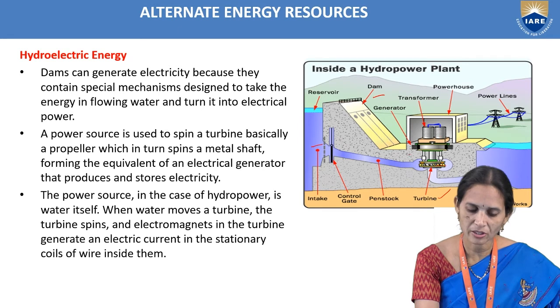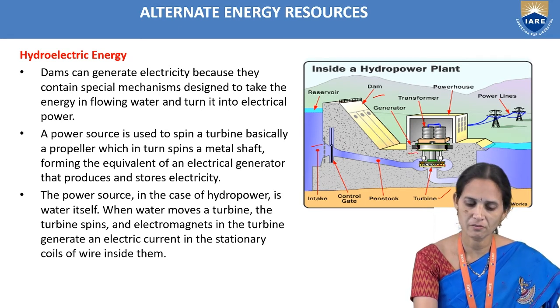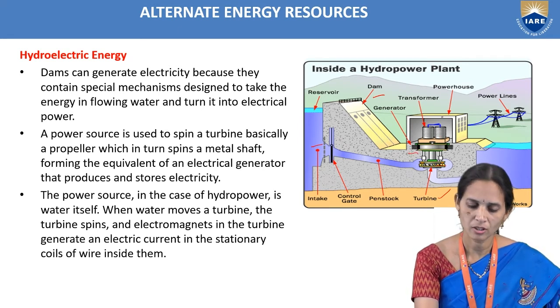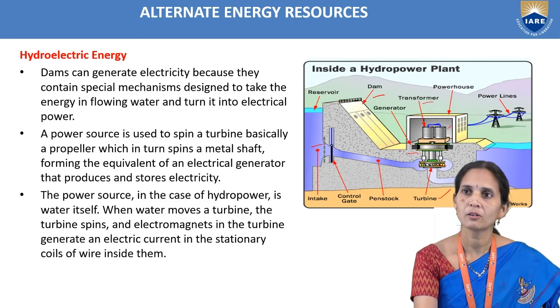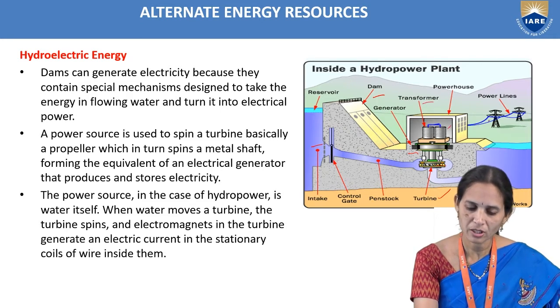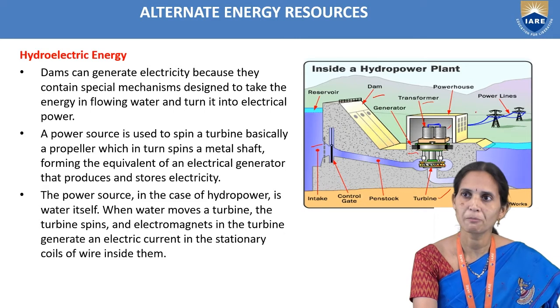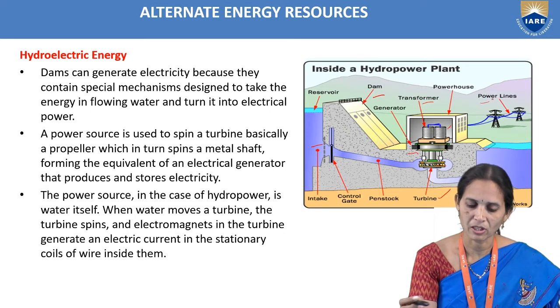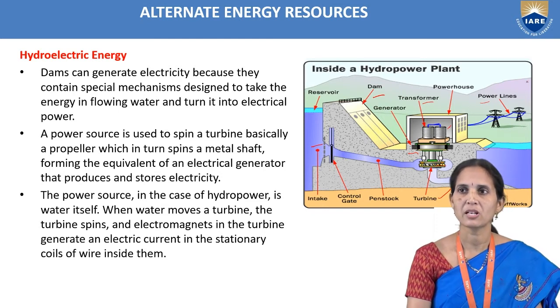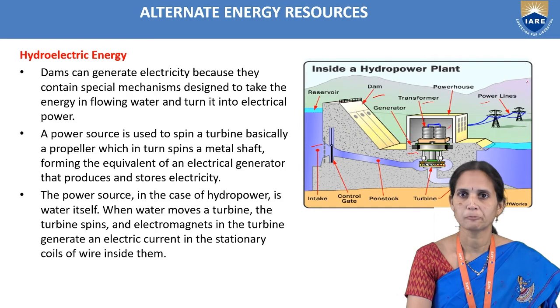So we arranged a generator where mechanical energy will be converted into electrical energy. So we arranged a transformer. From the transformer we are supplying current, we are supplying electrical energy to power lines. So the powerhouse is there, we can see the powerhouse. From that powerhouse we are passing the current to the power lines.